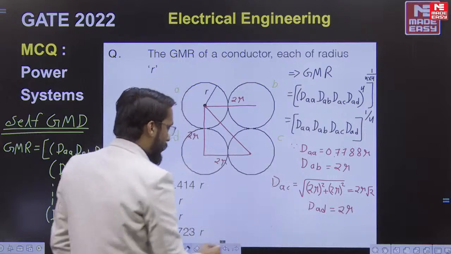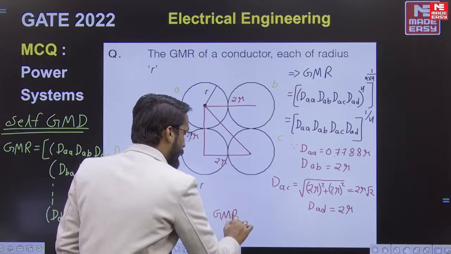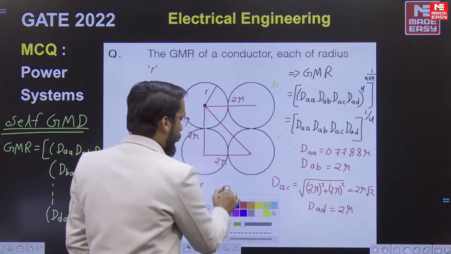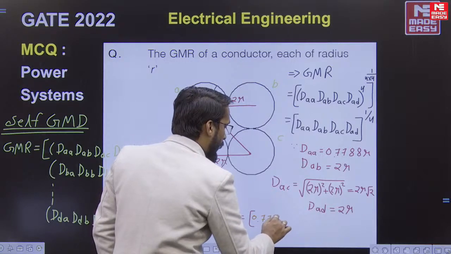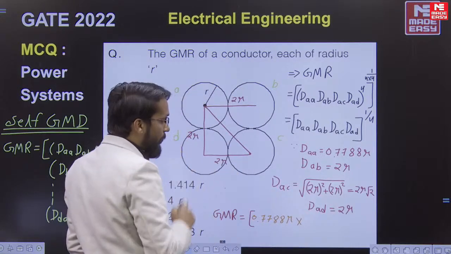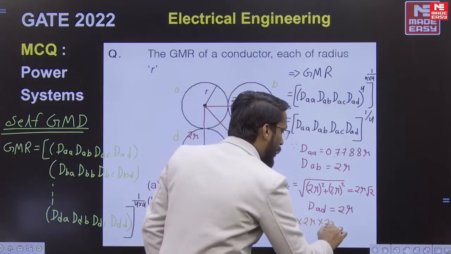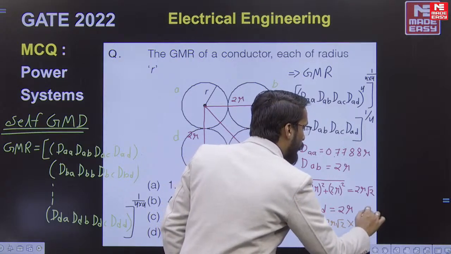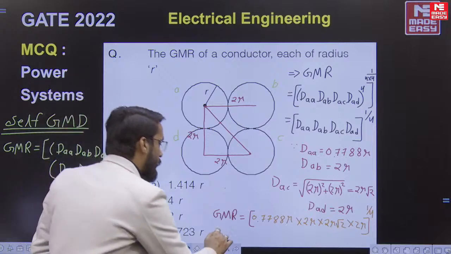We are going to put all the values here, then we will get GMR. GMR inside the bracket 0.7788 into R multiplied by 2R multiplied by 2R under root 2 multiplied by 2R bracket close, power 1 by 4. So what is the solution?